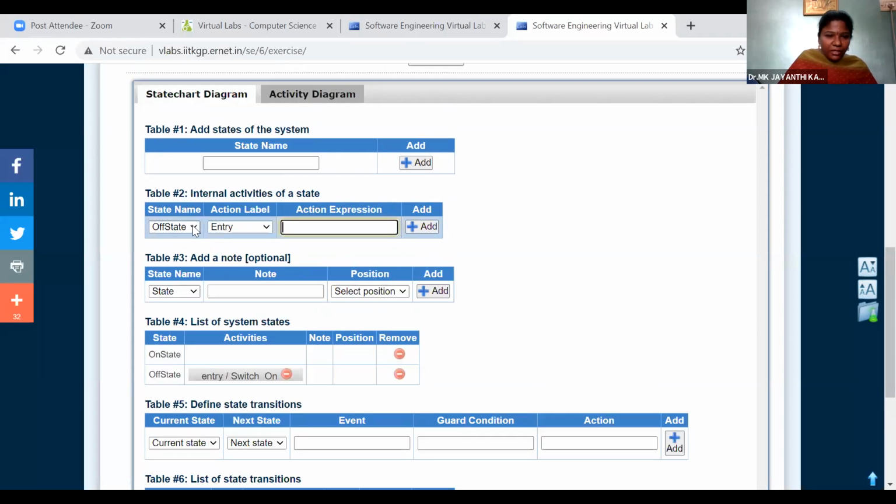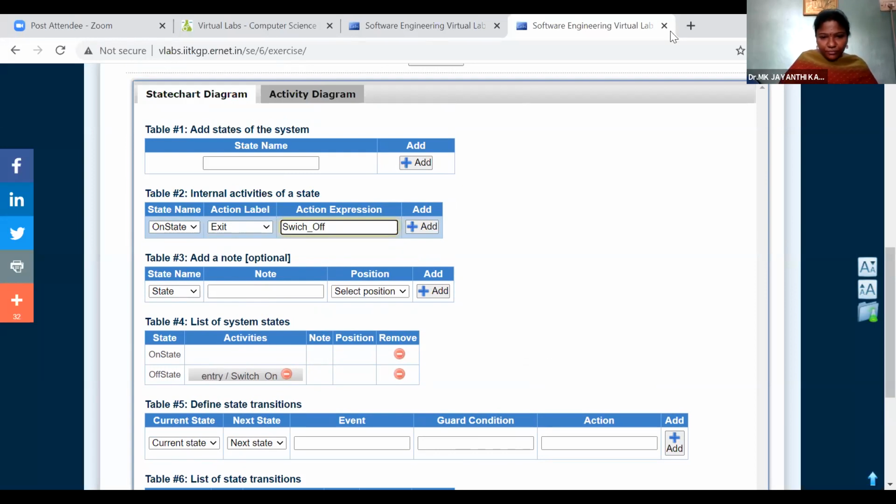If it is off state, we switch on. If it is on state, what will we do? We want to exit from the room, so we are switching off the bulb. So what operation can we perform? Switch off.